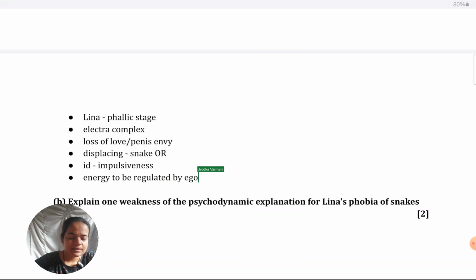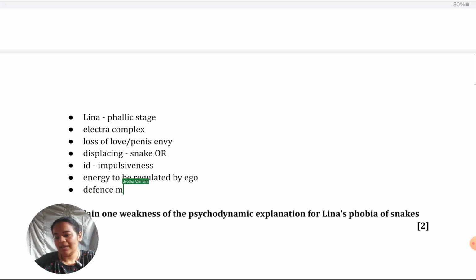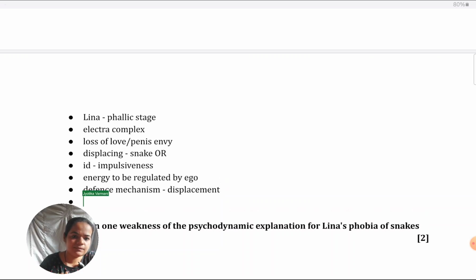And in Lina's case, what this would mean is maybe a lot of negative energy is being generated by her id, pushing her to experience very negative emotions like anger, frustration, upset. And then it is the ego which is trying to channelize this energy by using a defense mechanism. I think inevitably you will have to link it to displacement, no matter which source book you're using. Because why she's scared of snakes, there's no direct encounter with snakes that is specified, definitely because of displacement.